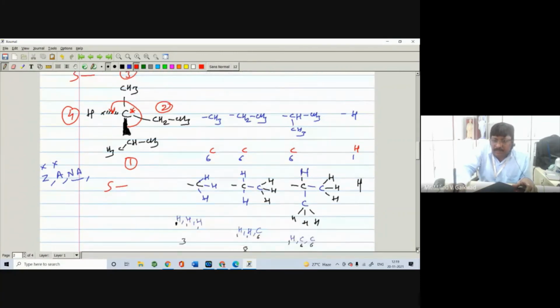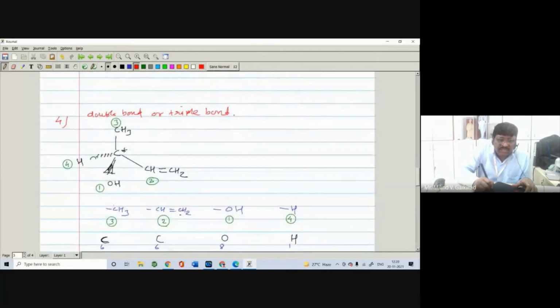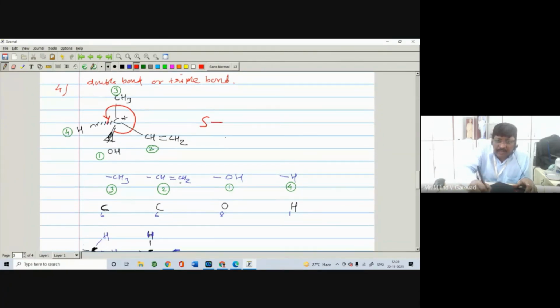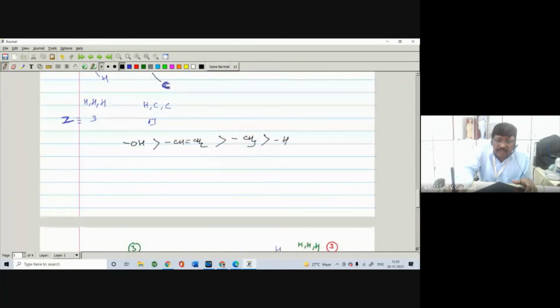Let us see the next example, right? In this case you are having first priority for OH, second CH2CH3, third CH3, and H fourth. So your eyes travel anti-clockwise. What is the configuration? S configuration, right? So you have to write S configuration like this one. A question of 2 marks, they ask to write down the configuration, right? So they'll give the structure and you have to write this one.